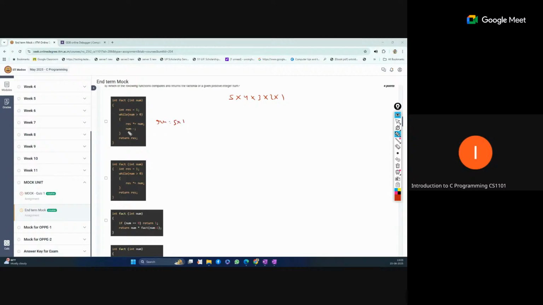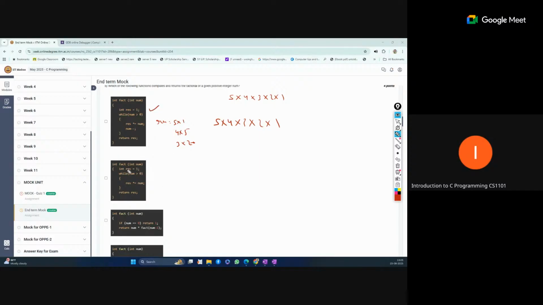Next time num is reduced, so 4 into 5, then 3 into 20, like this. This looks correct because we are multiplying the same way: 5 into 4, then 3 into 2 into 1, since the condition runs while greater than 0, and finally we return the output. So option 1 looks correct.